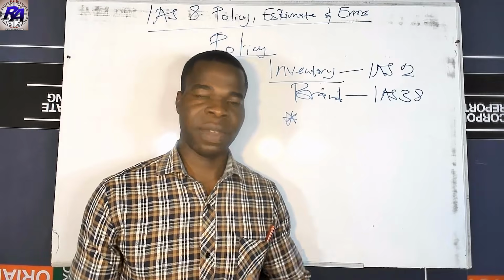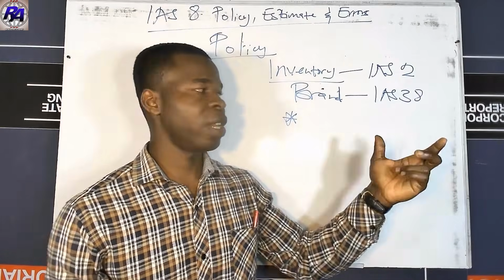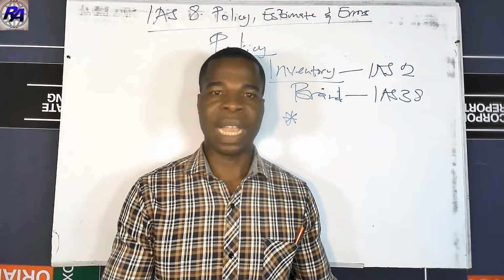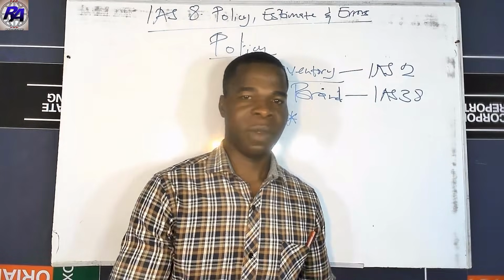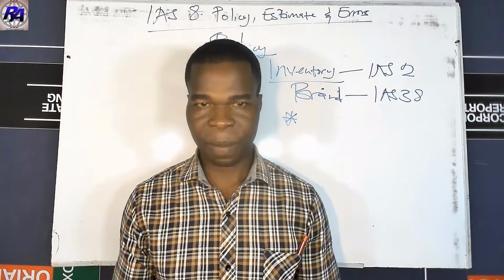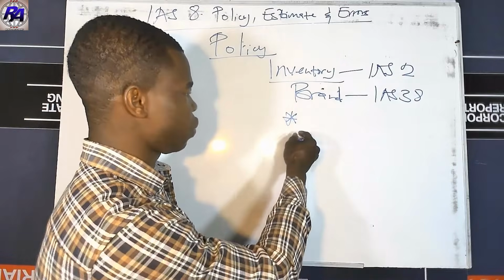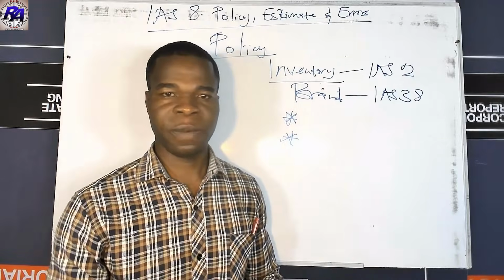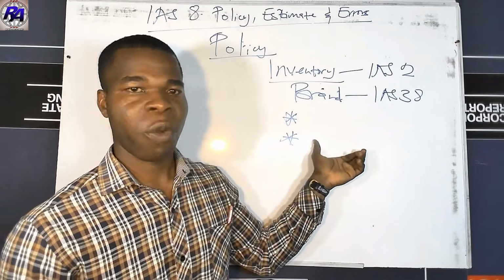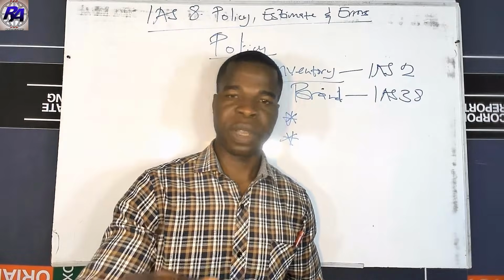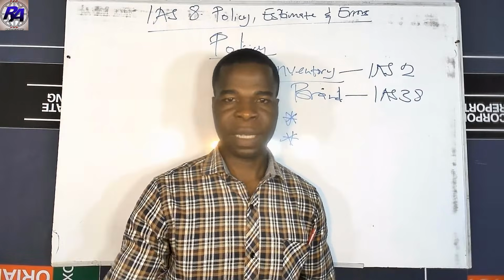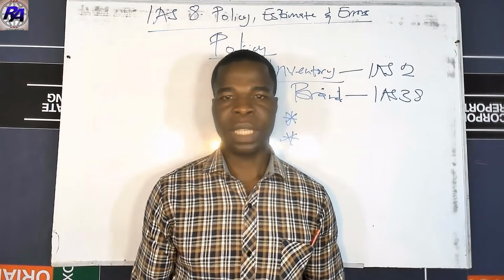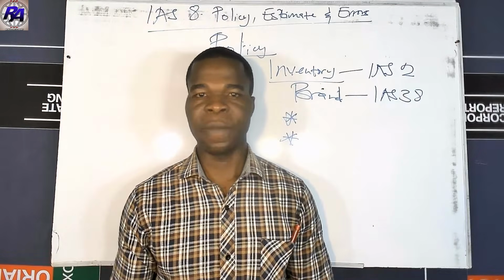Let's say the transaction you want to account for is already having an established standard. So you look at how they account for that similar item. The second one is that you should always make sure that the item or the transaction you are accounting for meets the definition, the recognition, and the measurement of asset and liability, income and expenses as well as equity as enshrined in the framework.